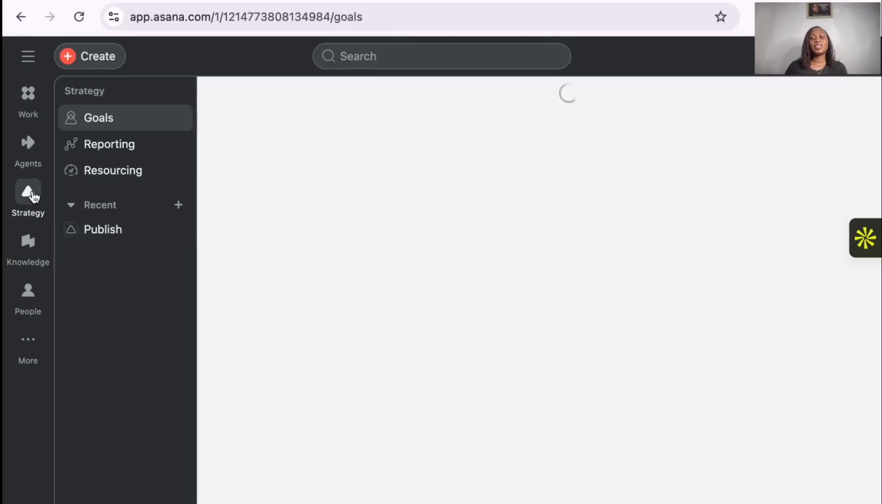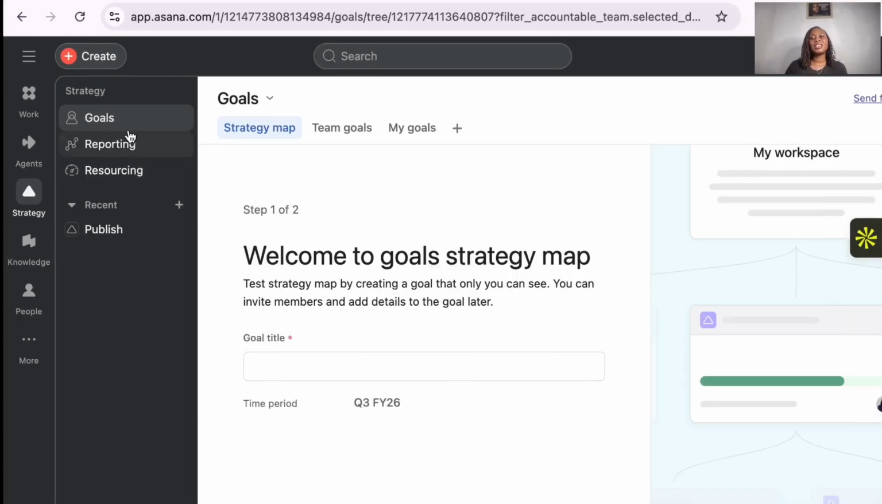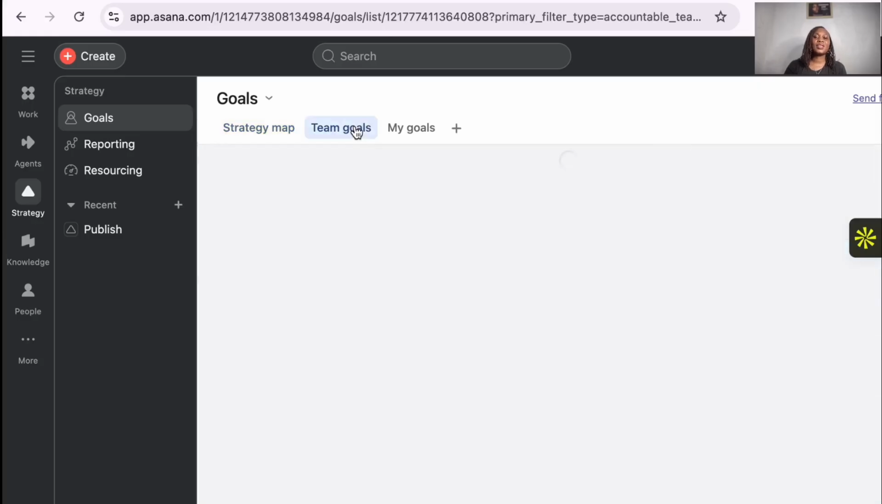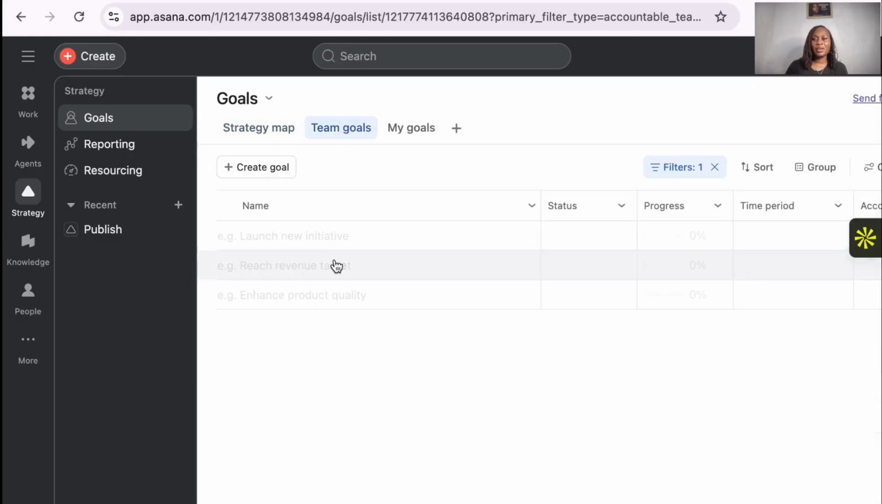Okay, for the strategy, these are goals, reporting, resources. So you can choose team goals, as I was saying. Welcome to Goal Strategy Max. Put in your title. You want to do maybe quarter 3, at what time. You can choose quarter 1, quarter 3. We are in quarter 3, quarter 4, depending. So choose how you want to visualize your team goals, your project.